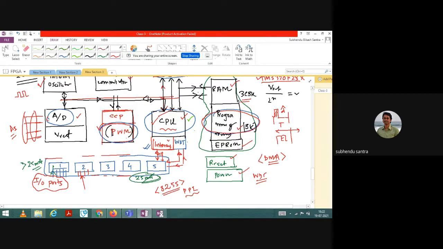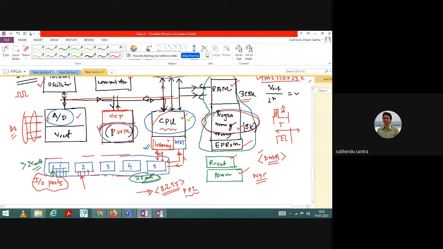But you can see they are directly connected with the CPU. So this DMA operation, or direct memory access operation, is extensively available in the case of a microcontroller, which is not present in a microprocessor. Of course you can connect different input output pins using a microprocessor. There is a procedure: you can use the 8255 programmable peripheral interface and DMA operation to do that, but that work is quite difficult. It is not easy, whereas in the case of a microcontroller, it is quite easy.